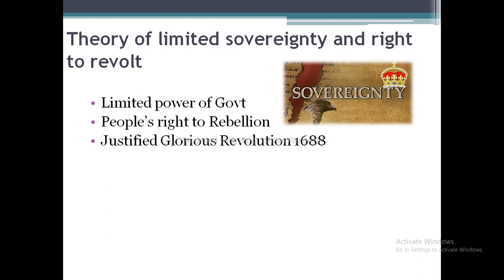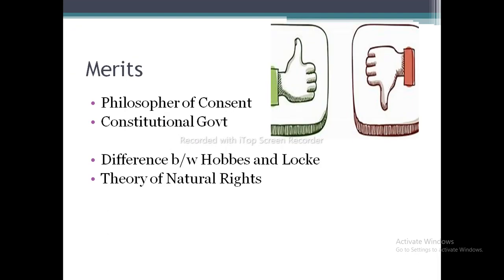So in this sense, Locke justified the Glorious Revolution of 1688. As a result of the Glorious Revolution, the autocratic Stuart kings were deposed from power, were ousted, and a constitutional monarchy was established in England. And we see that in a constitutional monarchy, the monarch is under the constitution. He does not have the absolute powers.